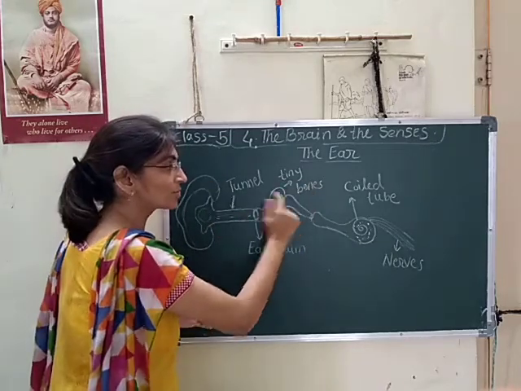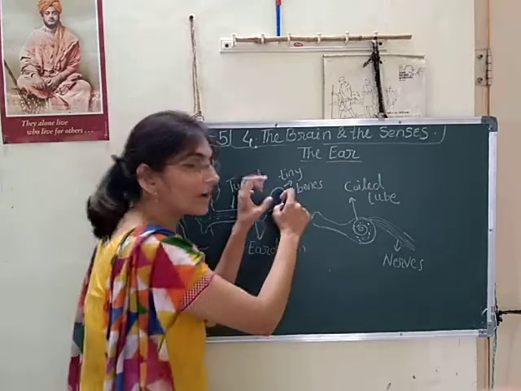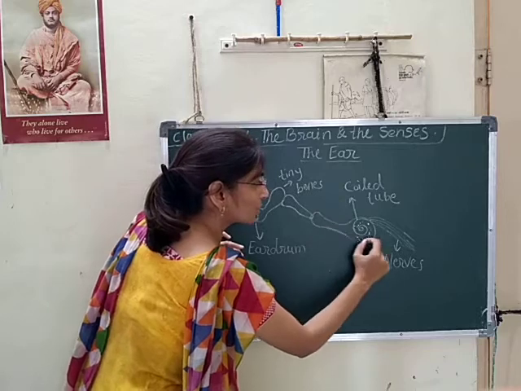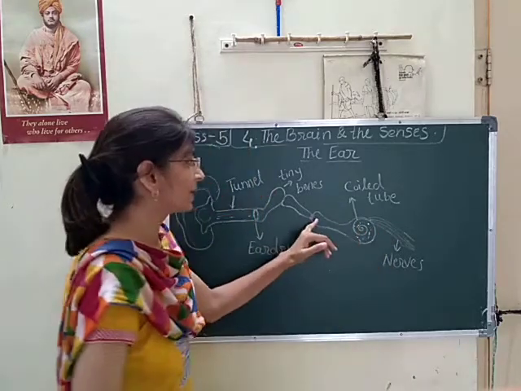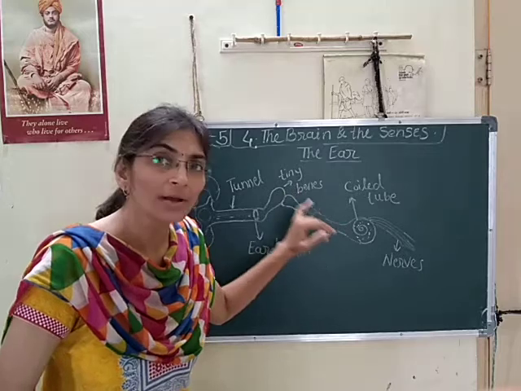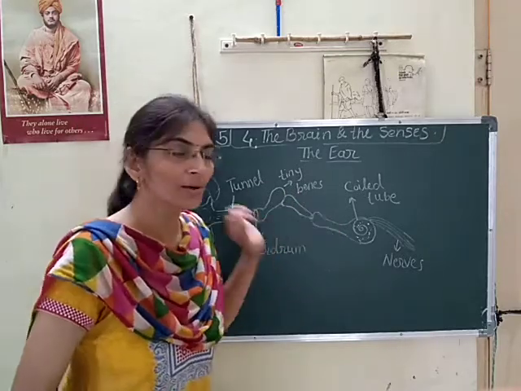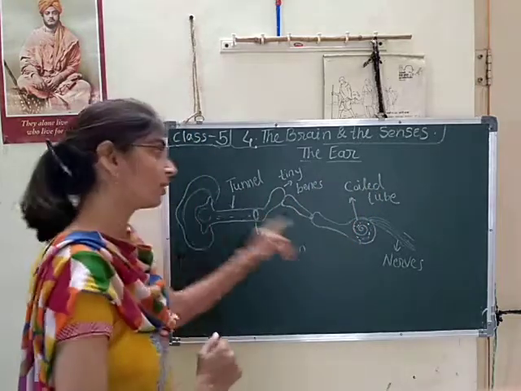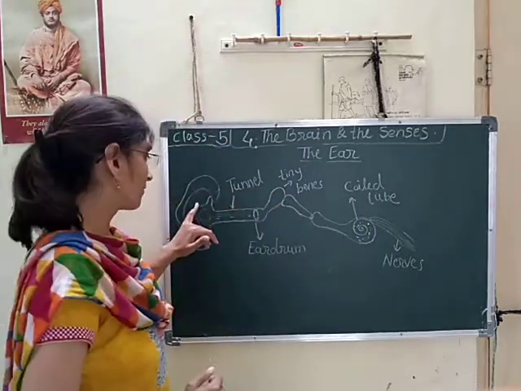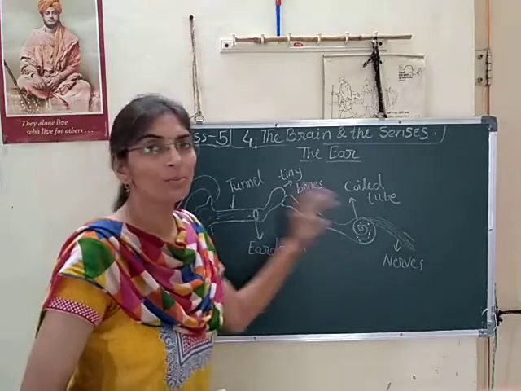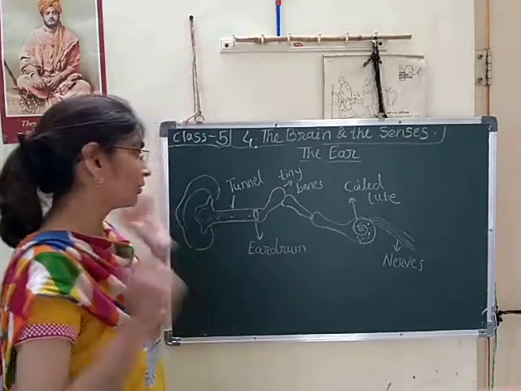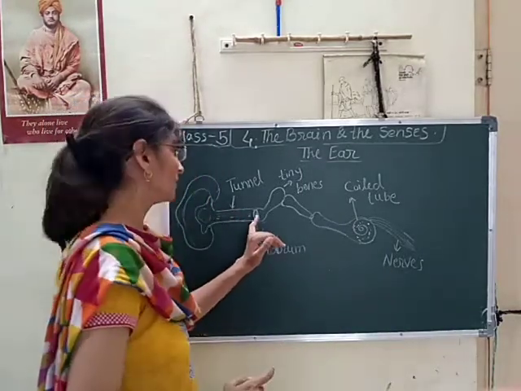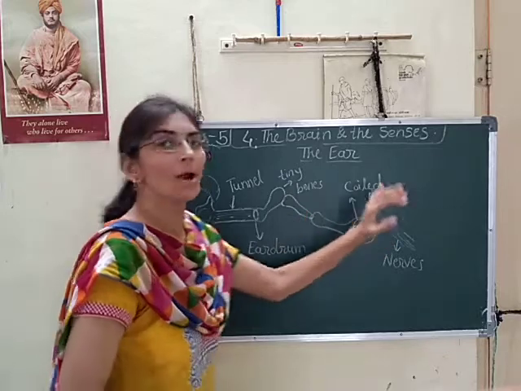This vibration passes towards the tiny bones, which also vibrate. Yes, and these vibrations again reach towards the coil tube, which is attached to the tiny bones. So all these parts are connected to each other, from ear hole to coil tube. How many parts are there? Ear hole, then tunnel, then tiny bones, then coil tube.